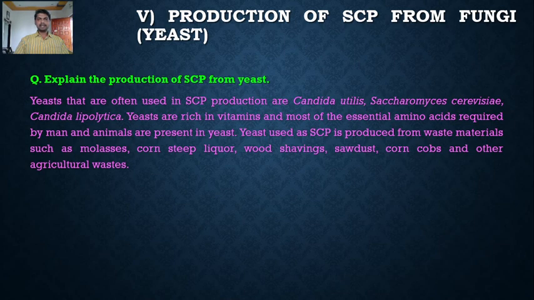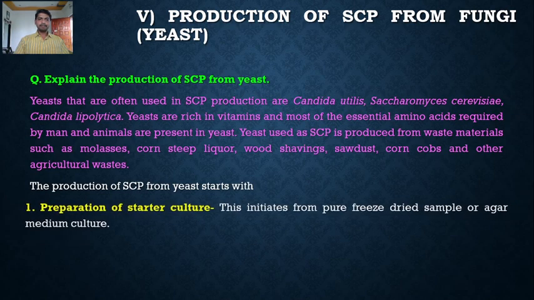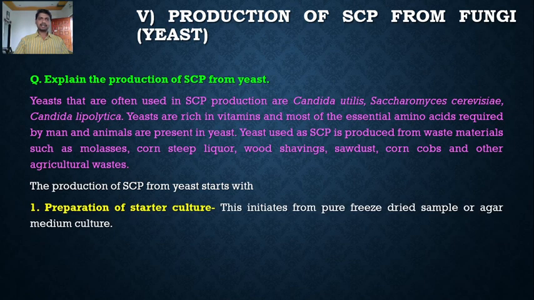The yeast are rich in vitamins and they also possess various essential amino acids that are required by man and animals. The production of SCP from yeast starts with preparation of starter culture. So starter culture is the mother culture. This initiates from a pure freeze-dried sample or agar medium culture that contains Saccharomyces cerevisiae, or for example Candida utilis or Candida lipolytica.